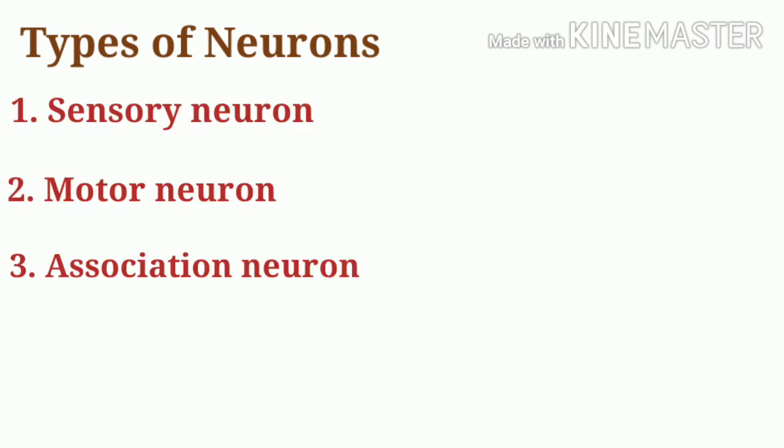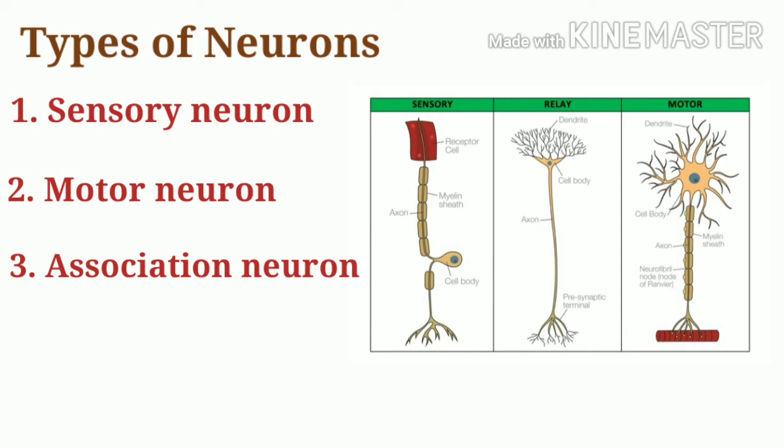Now, let's understand the types of neurons. There are mainly three types of neurons. They are the sensory neuron, the motor neuron, and the association or the connecting neuron. They are also called relay neuron. First one, sensory neuron. It conveys impulses from the sense organs or the receptors to the main nervous system, that is the brain or the spinal cord.